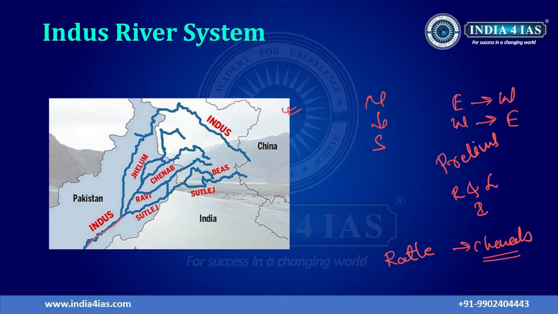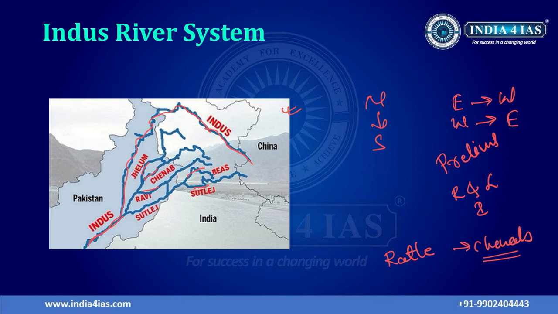The Indus River originates in China, that is, Tibet in China. Then it flows like this. This is the Indus River. Then from the north we have Jhelum, then Chenab, then Ravi, then Beas and Satluj. So this is the arrangement of the tributaries of the Indus River from north to south.